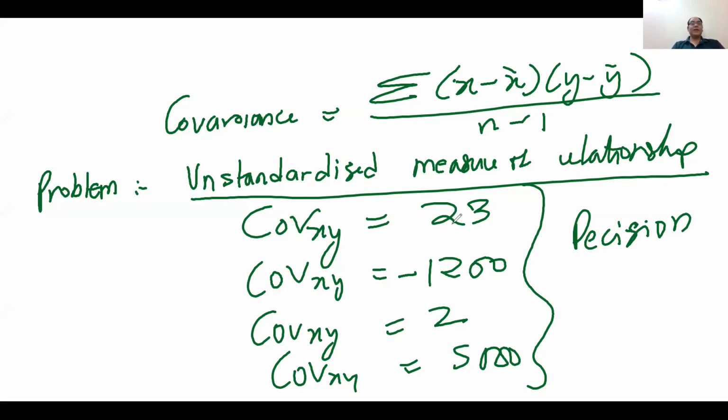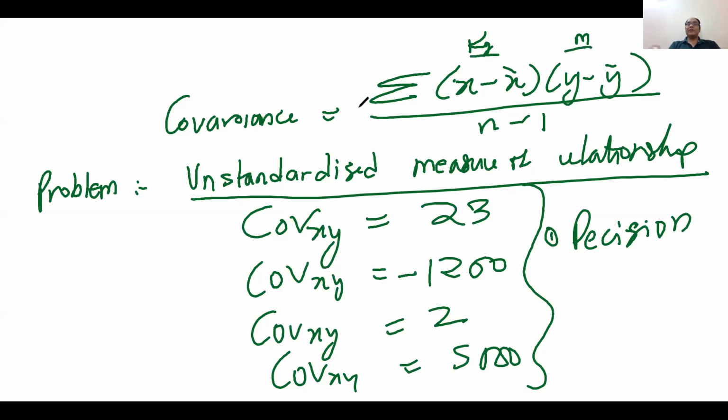Therefore, we call it unstandardized. It is not a standardized measure of relationship. Another problem you can see here: suppose the unit of x is kilogram weight and the unit of y is meter.